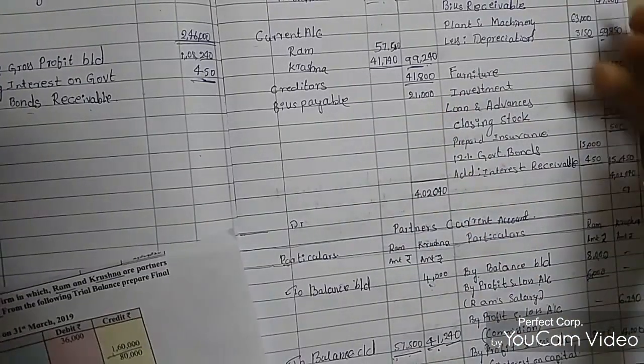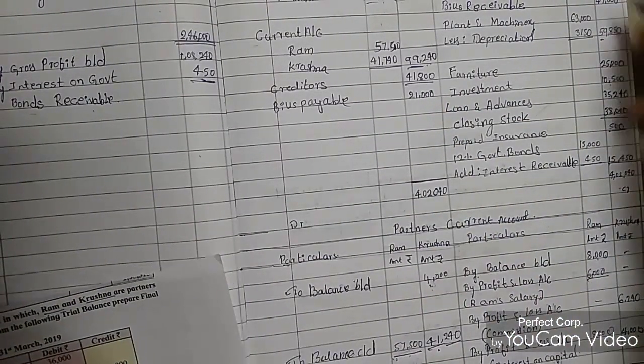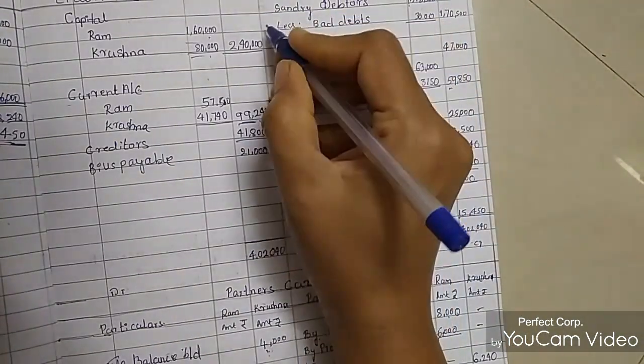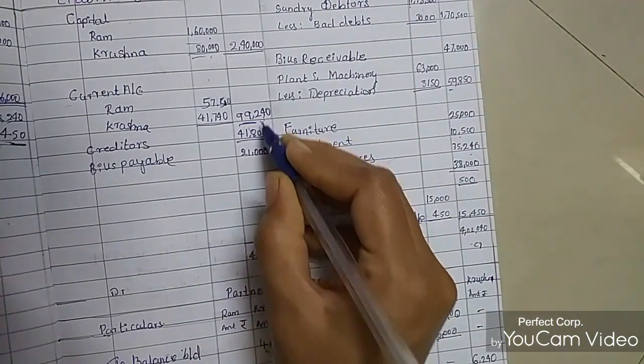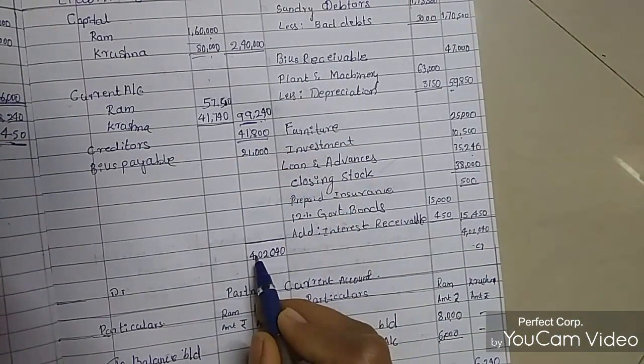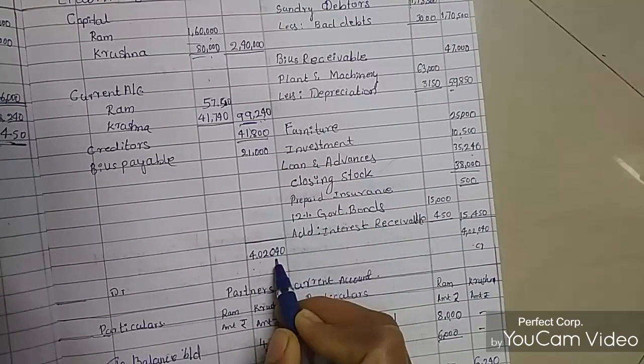So after adding both sides, 2,40,000 and 99,240 rupees, 41,800 rupees and 21,000 rupees, we got 4,02,040 rupees.